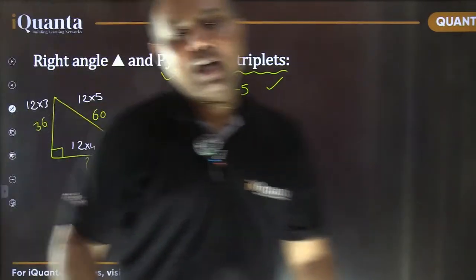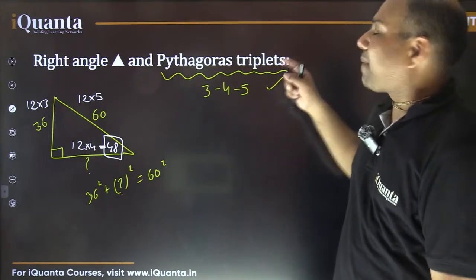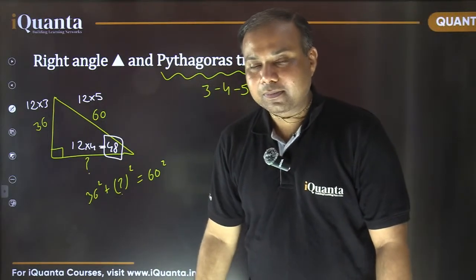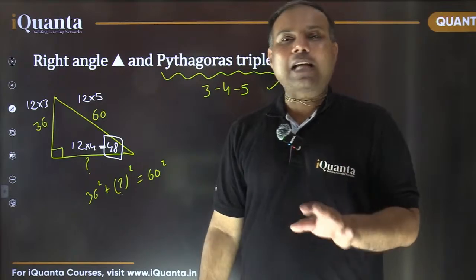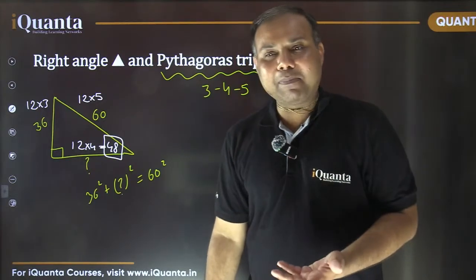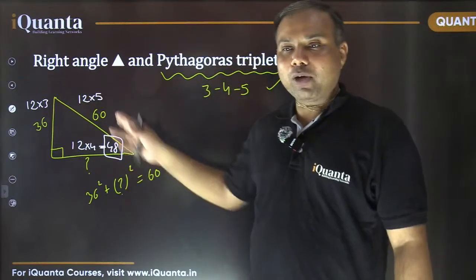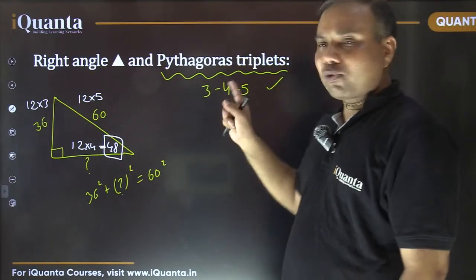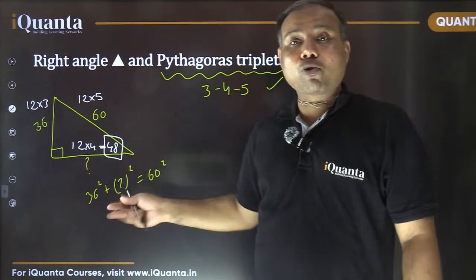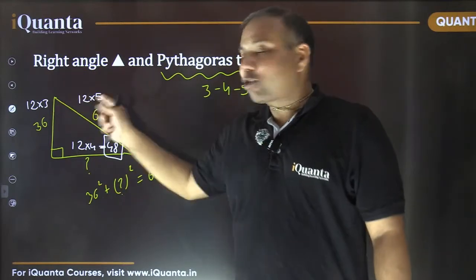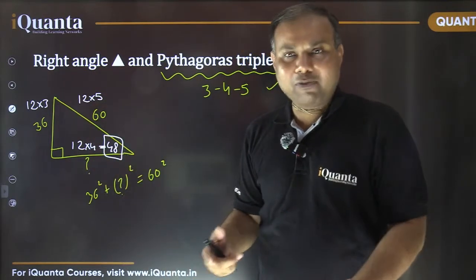And that is the benefit of remembering Pythagorean triplets. Most of the times we are going to get these basic primitive triplets only. So the smallest one was 3, 4, 5. All its multiples are going to work. Just don't only look for 3, 4, 5; their multiples are also going to work. So we need to see if there is any common factor among the given numbers, and accordingly we can solve.